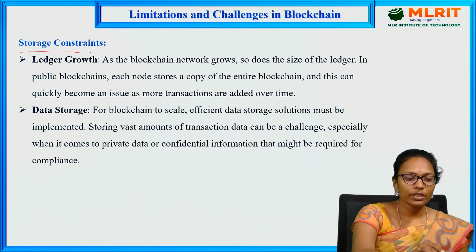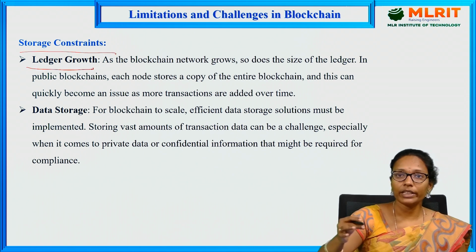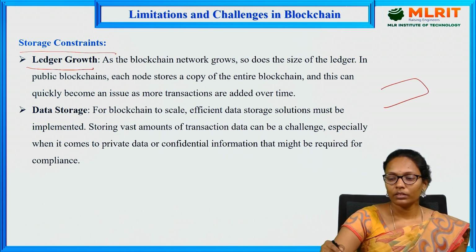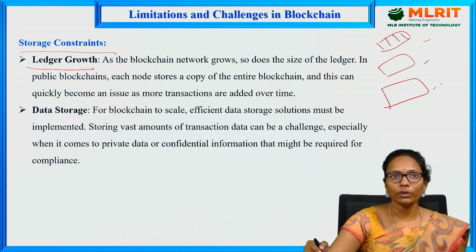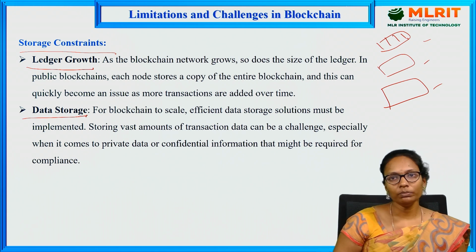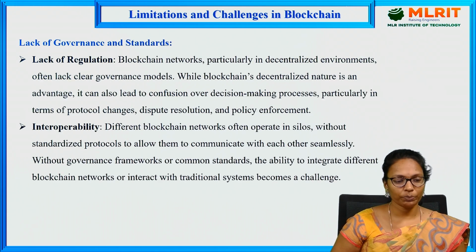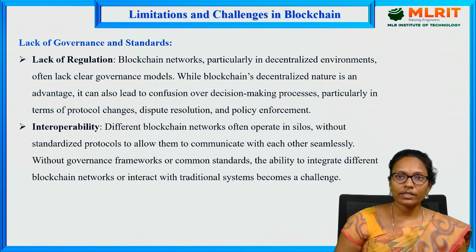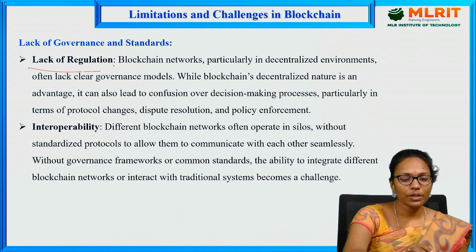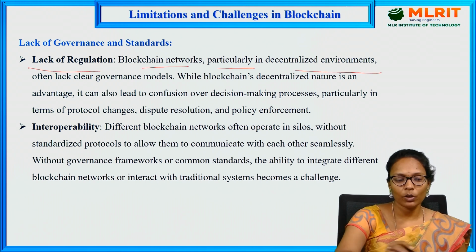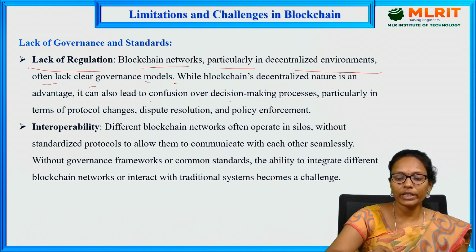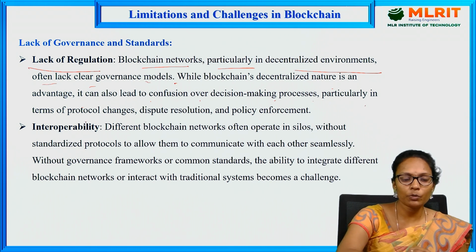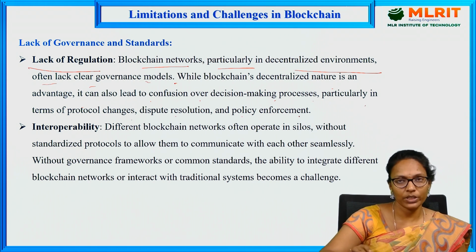Storage constraints, so ledger growth. If the ledger grows more and this ledger is maintained by all the nodes, then a storage problem will occur. That will lead to a data storage issue. And lack of governance and standards, so lack of regulation. Blockchain networks, particularly in decentralized environments, often lack a clear governance model. While blockchain's decentralized nature is an advantage, it can also lead to confusion over the decision-making process, particularly in terms of protocol changes, dispute resolution, and policy enforcement.